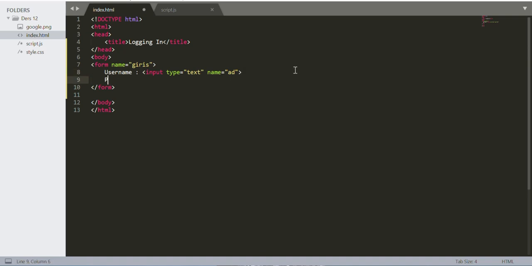Let's just go like this, and password is going to be input. The type is going to be a password, so we can't really see what we write, unlike the text button or the input. And the name is going to be password, but it's going to be in Turkish, so I don't get confused. And then I'm going to go with span right there. Use style.